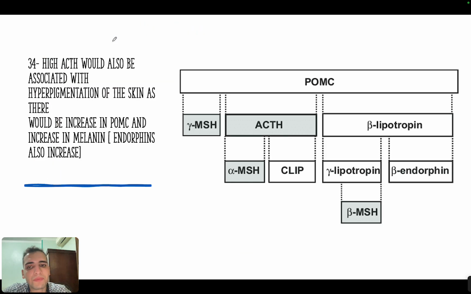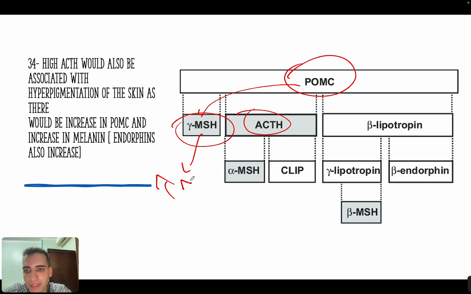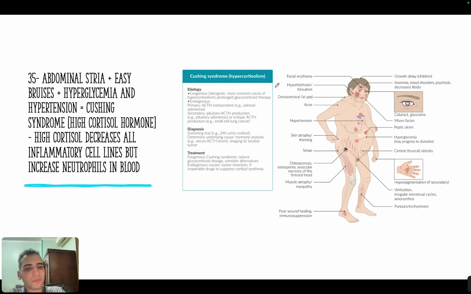Okay, this is important. So the reason you get hyperpigmentation is that you will have high ACTH, and the reason you have high ACTH is that you will have high something called POMC. This POMC will increase melanocyte stimulating hormone, which will increase melanin, and that's why you will have hyperpigmentation. Okay, now POMC will also increase endorphins, which are endogenous painkillers, and sometimes they will ask about endorphin also. Okay. On the other hand, when you see abdominal striae, easy bruising, hyperglycemia, hypertension, this is called Cushing syndrome. And Cushing syndrome is high cortisol hormone in general.